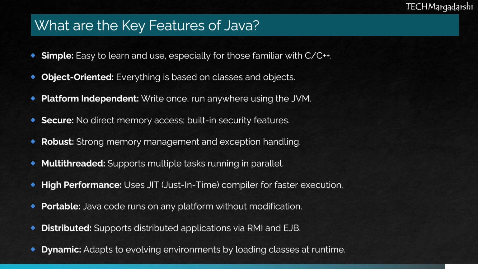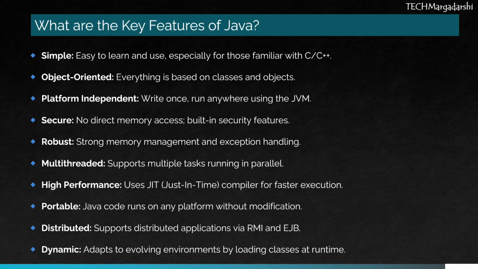It's also secure, as it doesn't allow direct memory access and includes several built in security mechanisms. Java is robust with strong memory management and excellent error handling capabilities. It's multi threaded, allowing multiple tasks to run simultaneously for better performance. The just in time compiler, or JIT, gives Java high performance, making programs execute faster. It's portable, meaning Java programs can run on any platform without modification.